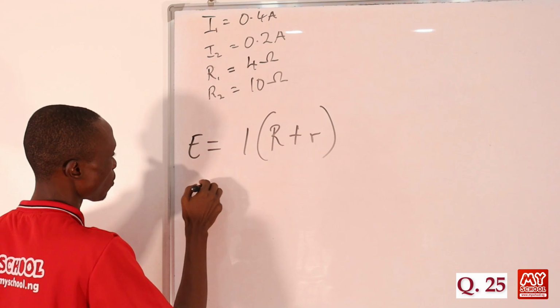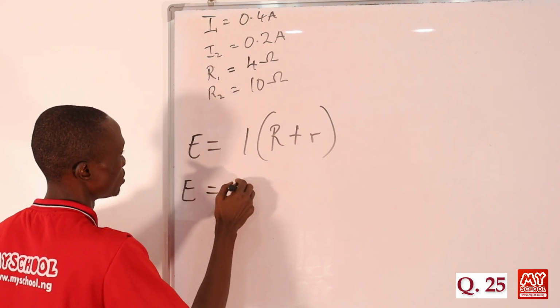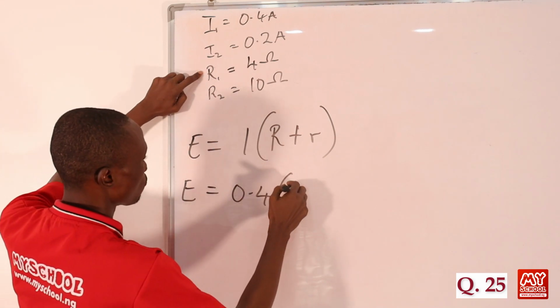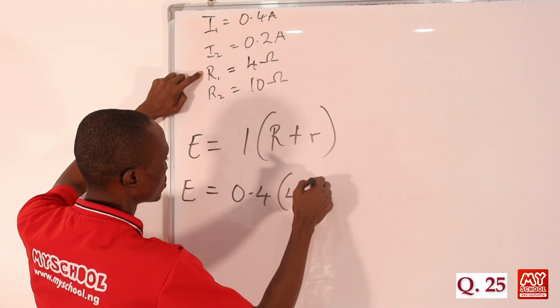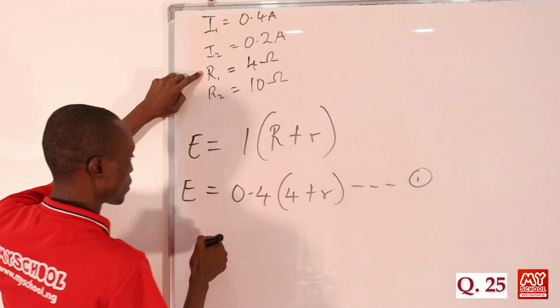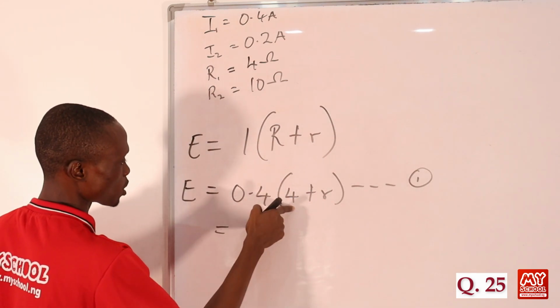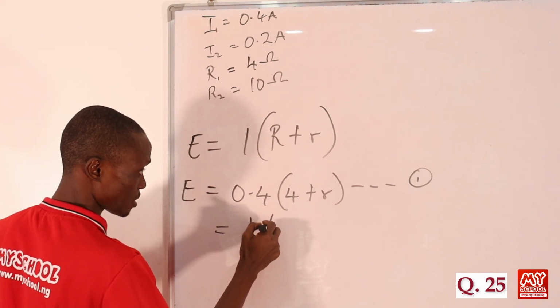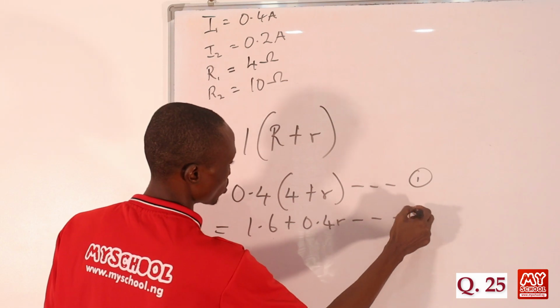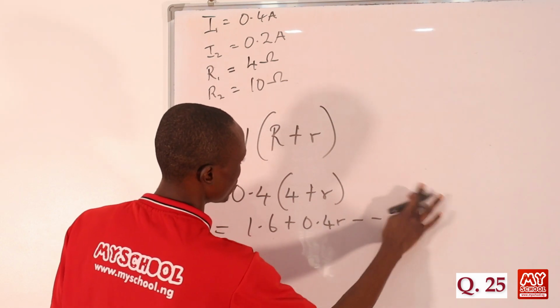So our E is equal to 0.4 bracket open. In that case, we're using 4, then plus r, which we don't know. Let's open the bracket. If we multiply here, we'll be having 1.6 plus 0.4 r. So let's call this equation 1.